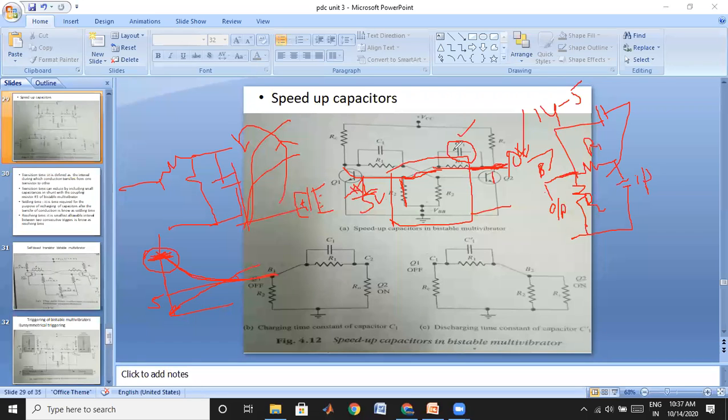If we choose the speed up capacitance very large, then our circuit is an overcompensated attenuator circuit, and we quickly get the output voltage. The output of this attenuator is the input to this transistor Q1, so we quickly apply sufficient voltage to make this transistor on.